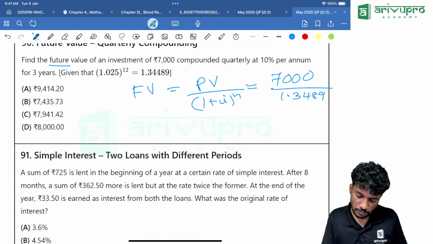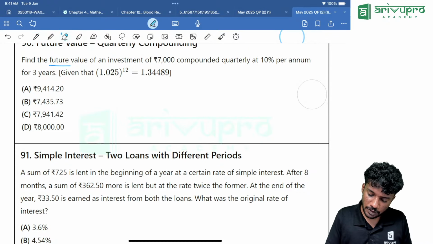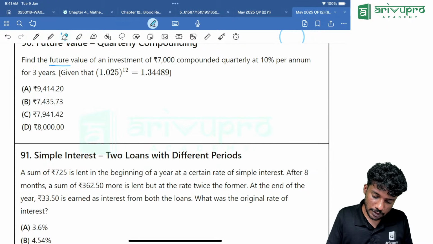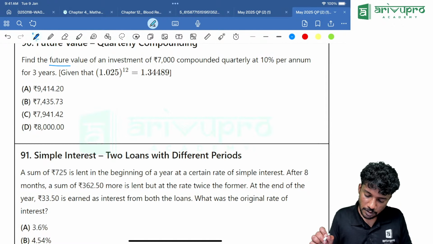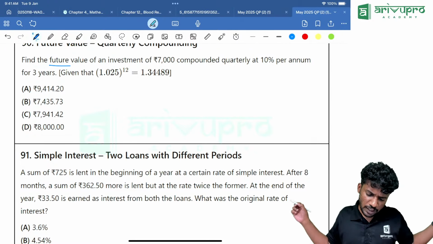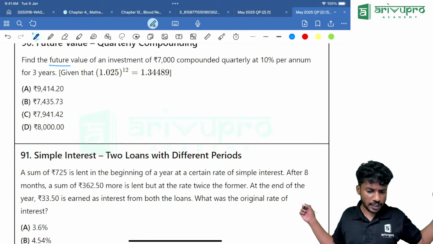Find the future value of an investment of 7,000 compounded quarterly, at 10% per annum, for 3 years. Everything is directly given, so we can go directly for the answer.